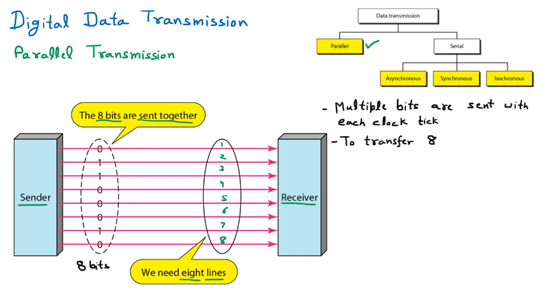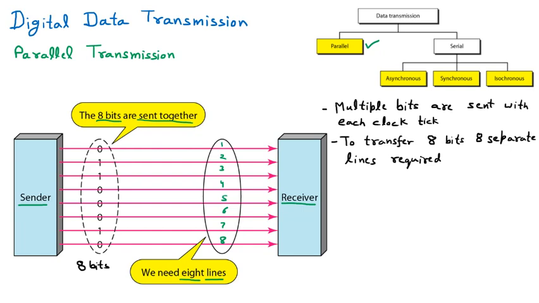eight bits, 8 separate lines are required. Means to send the 8 bits we need the 8 lines, or to send the 20 bits we need the 20 lines. So that is the important thing about the parallel communication.